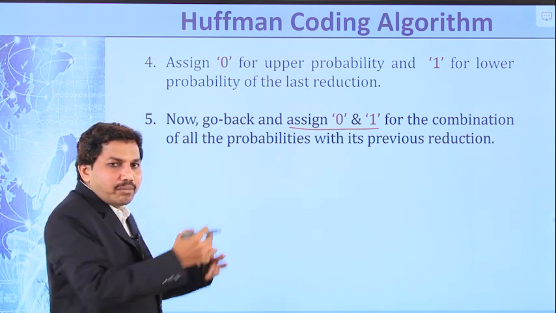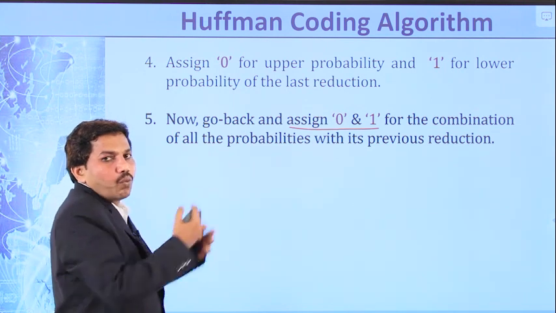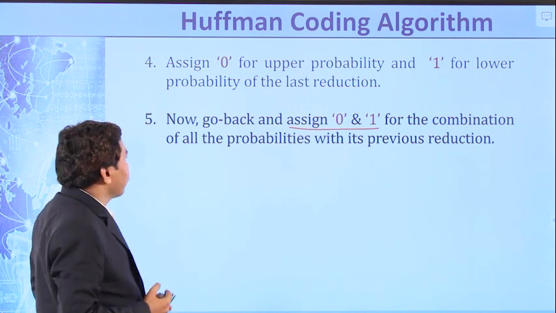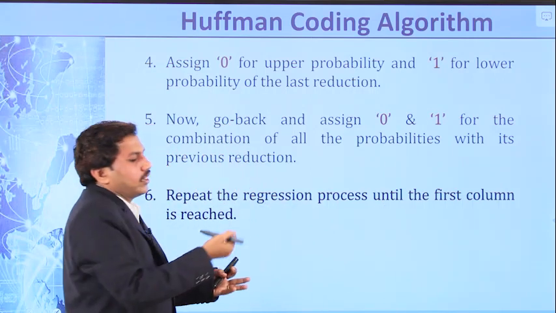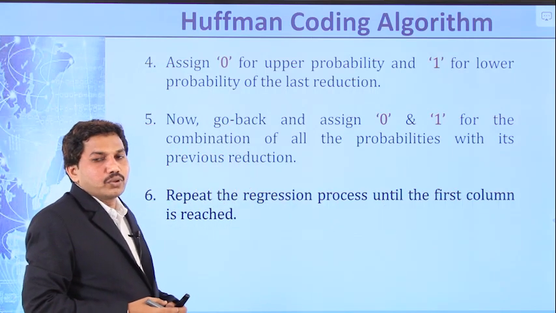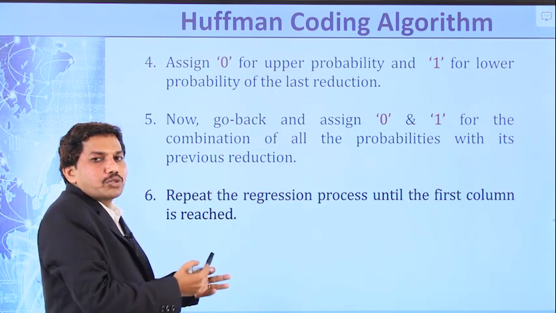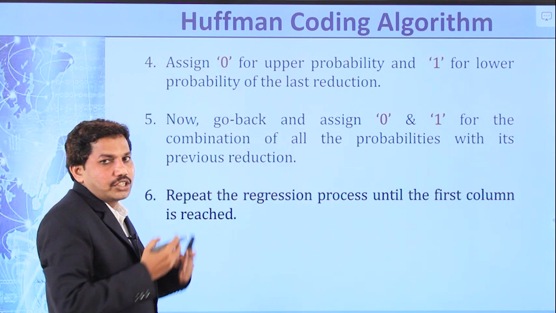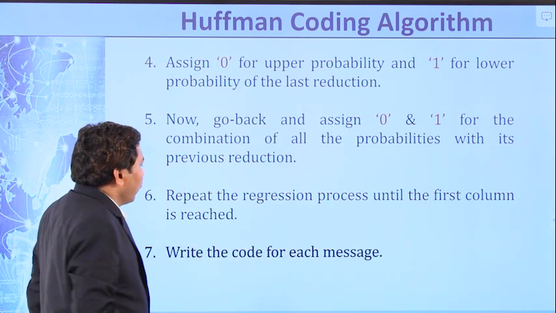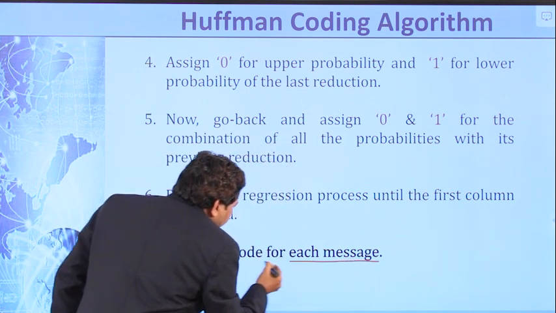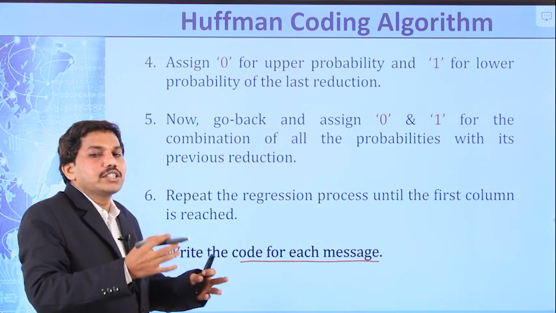So we are moving from right side to left side by assigning binary 0 and 1 for each column. Now repeat this process until the first column is reached. Next step is to write the code for each message. That is, what is the code for each and every message.